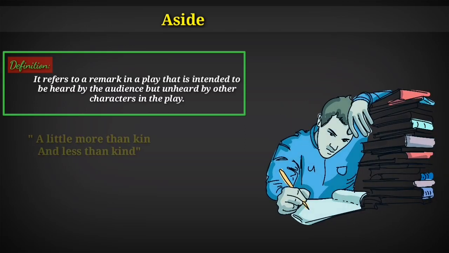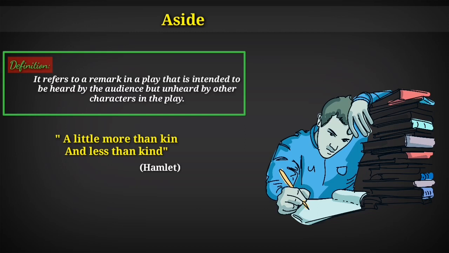For example, "A little more than kin and less than kind." These lines are taken from Hamlet by Shakespeare, and it is an example of aside because his uncle Claudius calls him "my son and nephew." Then the character Hamlet says to the audience, "A little more than kin and less than kind," because he and the audience know that Claudius killed his father and took the throne. But when he says these lines, his uncle on the stage does not hear it, but the audience hears it, so this is aside.